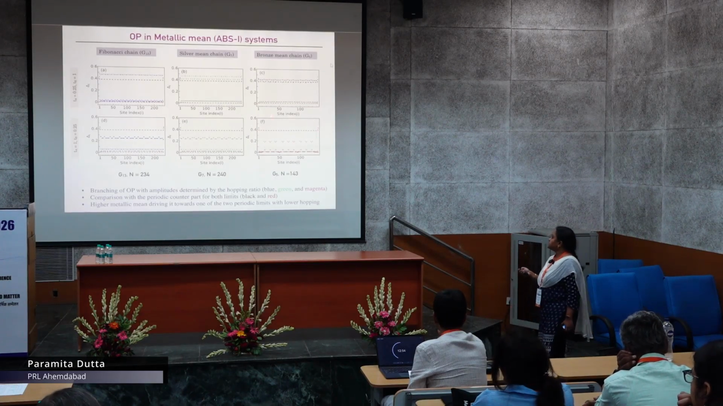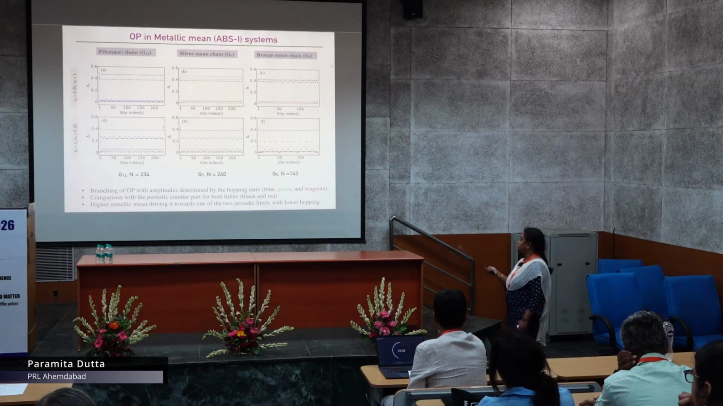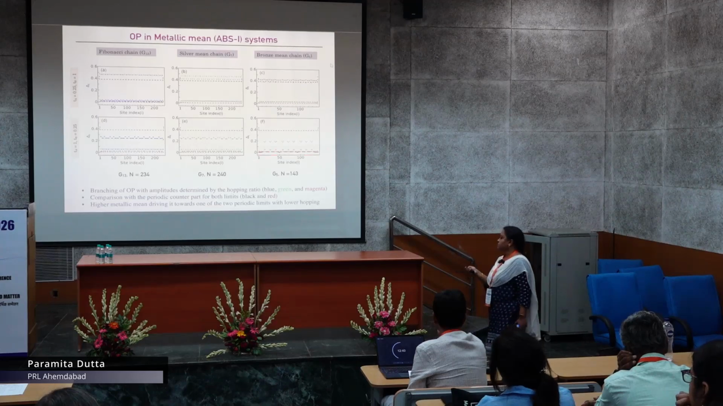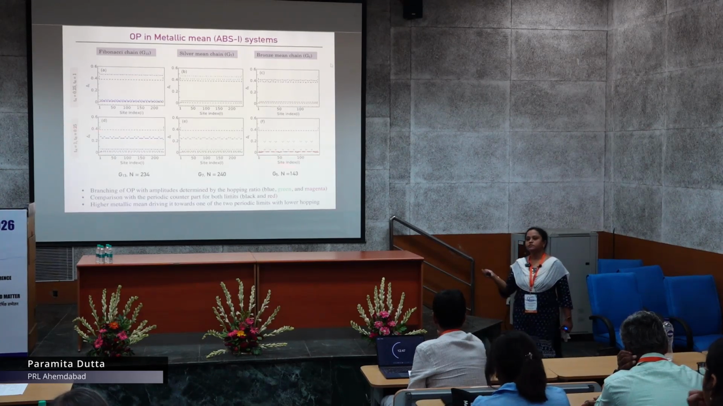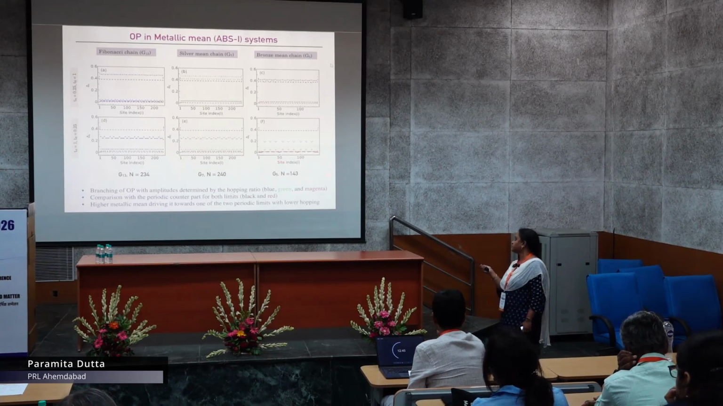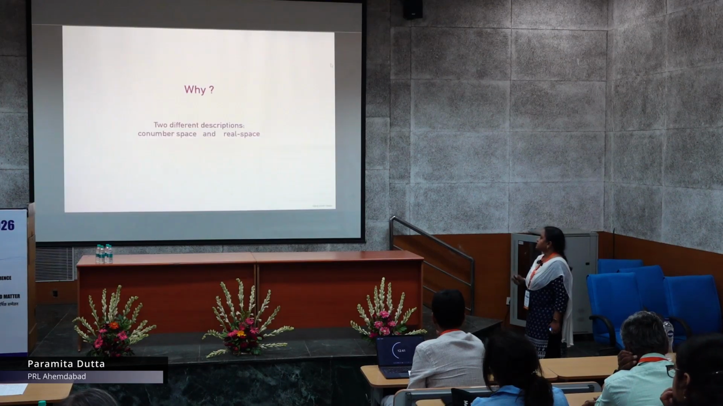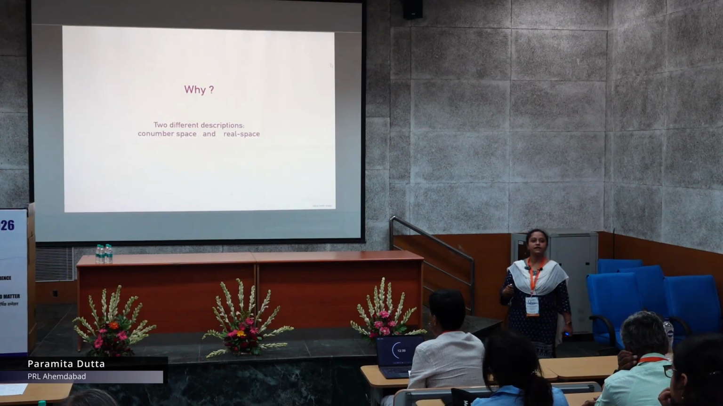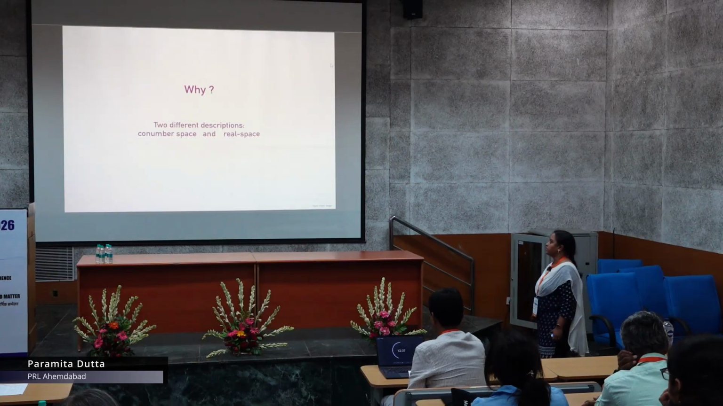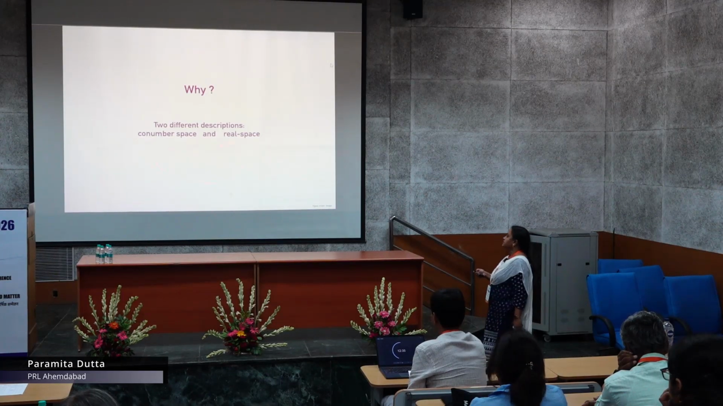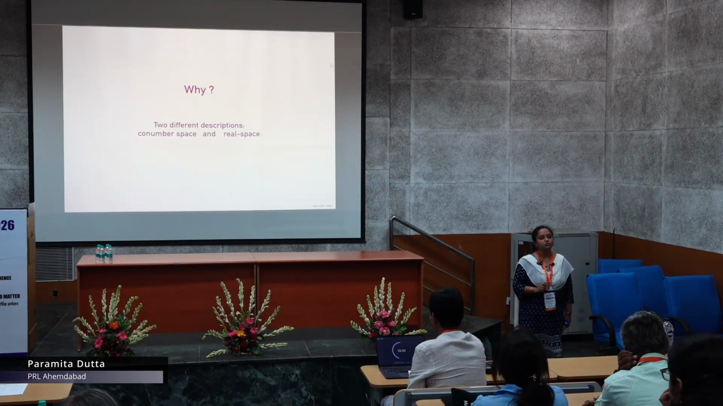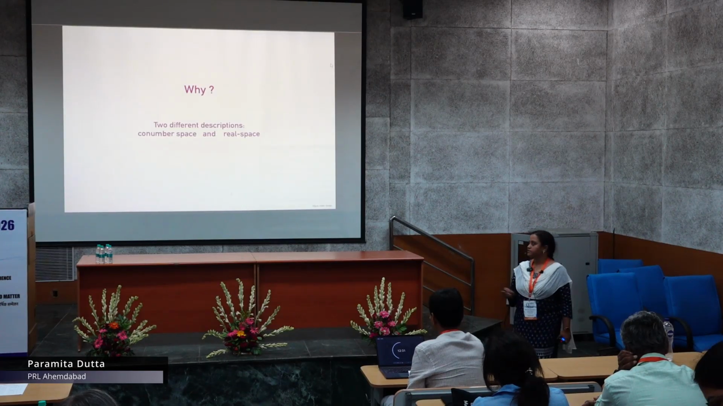Coming to the bronze mean chain, we again get a similar result, but here the value is much more reduced compared to the other cases because of the low number of sites, and at the same time there are some other factors that I will describe later. So the question is why? How to understand and describe this behavior? To describe it, we are considering two different spaces. One is the co-number space, and the other one is the real space.